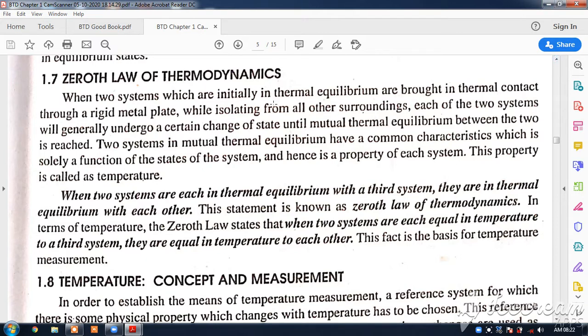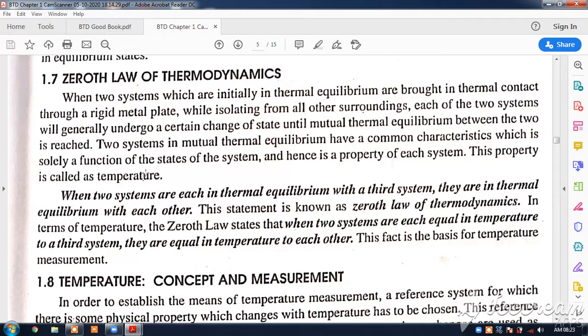When two systems, which are initially in thermal equilibrium, are brought in contact through a rigid metal plate, while isolating them from all other surroundings, each of the two systems will generally undergo a certain change of state until mutual thermal equilibrium between the two is reached. Two systems in mutual thermal equilibrium have a common characteristic which is solely a function of the states of the system and hence is a property of such system. This property is called temperature.